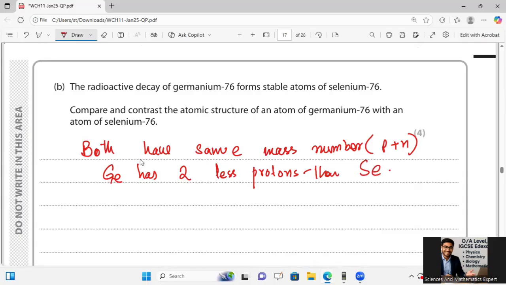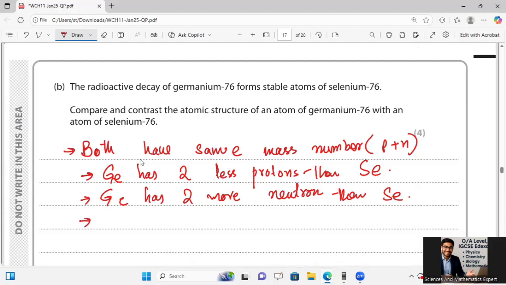And I can also say that germanium has two more neutrons than selenium. And I can also say the atom of germanium has two fewer electrons than a neutral atom of selenium.